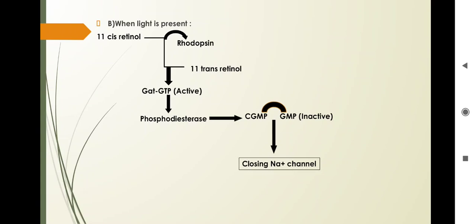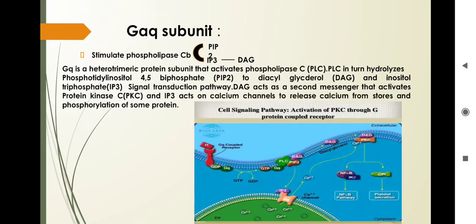It also stimulates one more enzyme, phosphodiesterase. This phosphodiesterase converts cyclic GMP into GMP, which is in the inactive form, and closes the sodium channel. So when the light is present, it closes the sodium channel, and when the light is absent, it opens the sodium channel. So this is the simple G-alpha T response for vision.